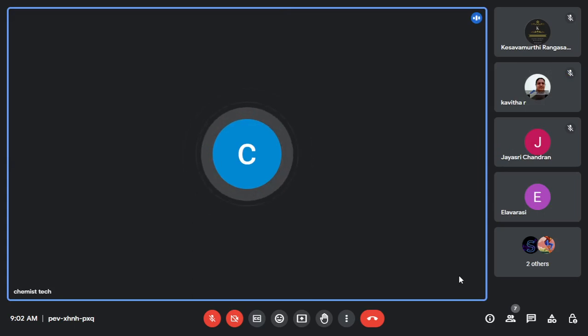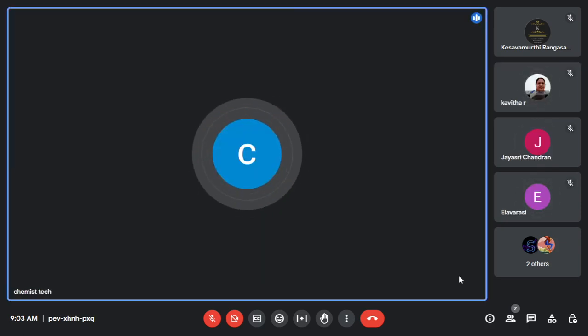How can we say atoms are neutral? The number of electrons and protons are the same. Very good. Which experiment helps to find the mass of the electron? Millikan oil drop experiment, ma'am.